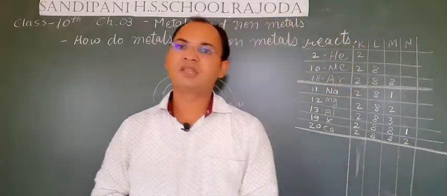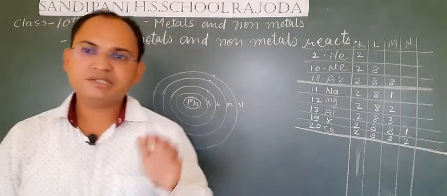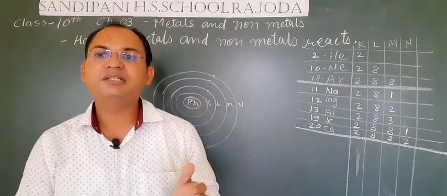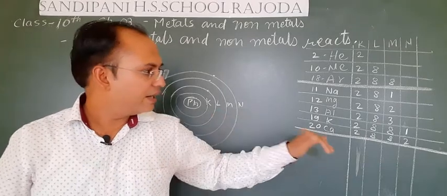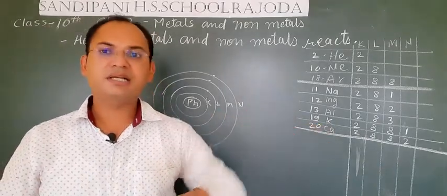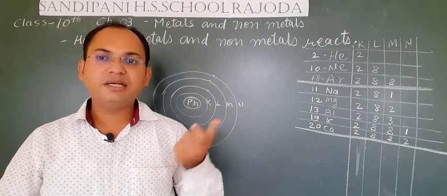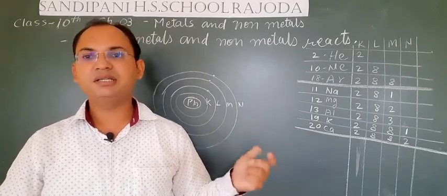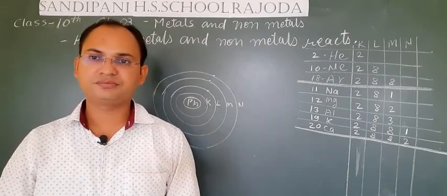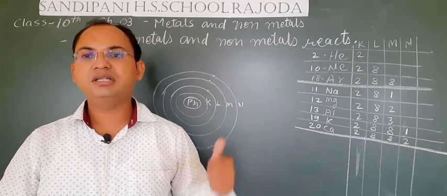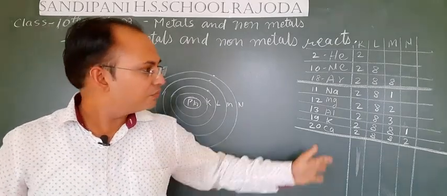Now students, just recall that in order to get stability, atoms need a stable electronic configuration, that is 8 electrons in their outermost shell. We call it the octet rule.